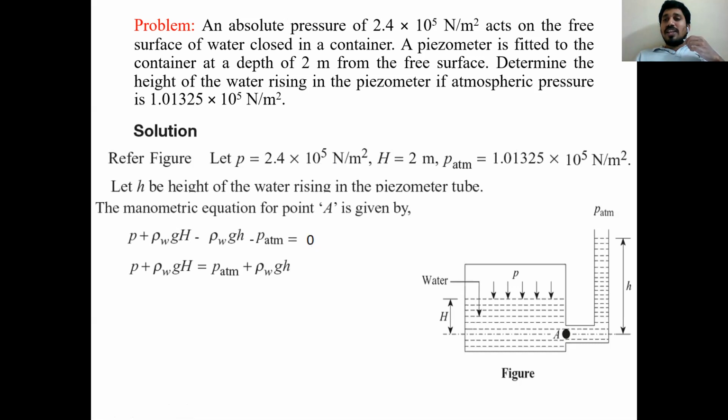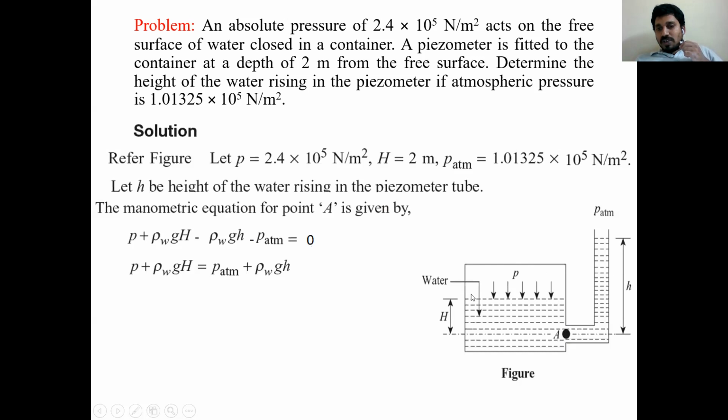How can we write the equation for pressure? First of all, I start with P, absolute pressure P. Now I am going to write a relation between P and atmospheric pressure. In between I have fluid level in the piezometer. From P, absolute pressure, from where the fluid level is, I go downwards with the depth H to reach the piezometer connection.